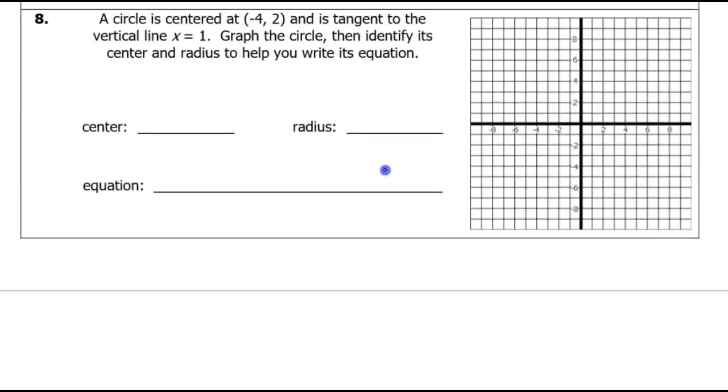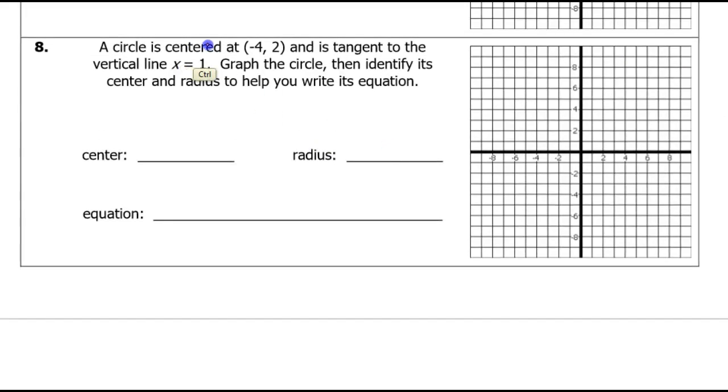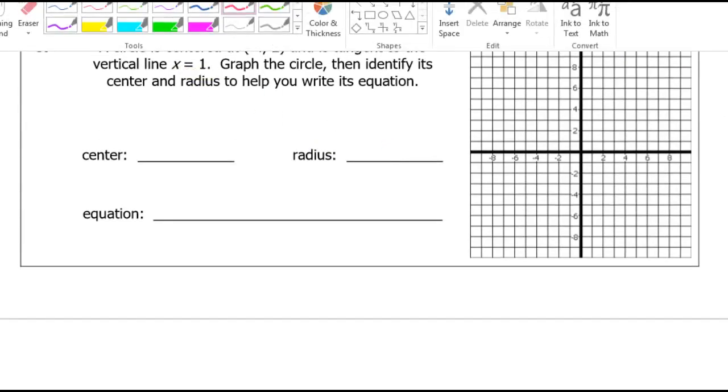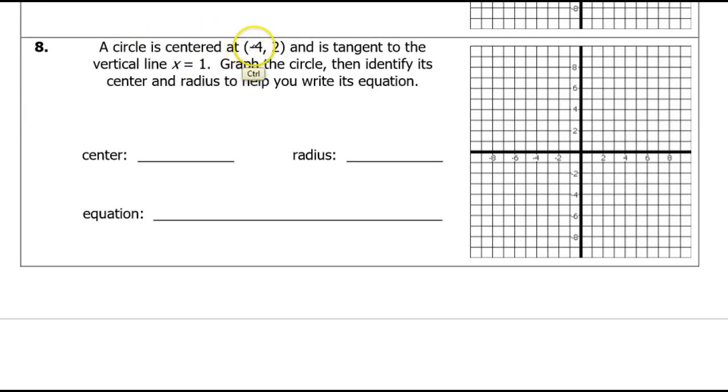All right, we are down to the last problem. A circle has a center of -4, 2. So -4, 2 is right there. And it's tangent to the vertical line x equals 1.